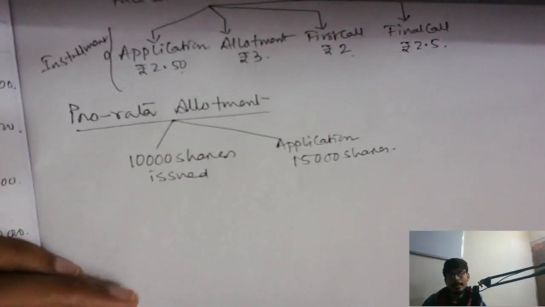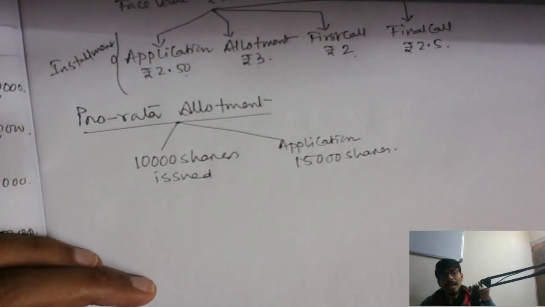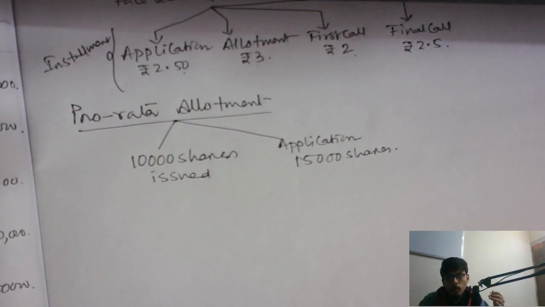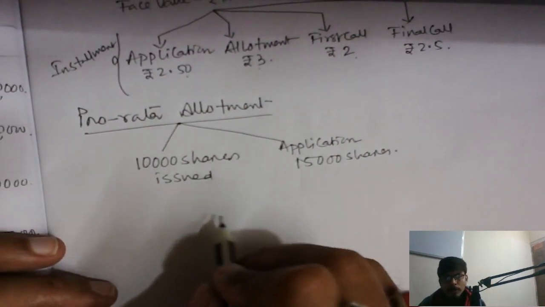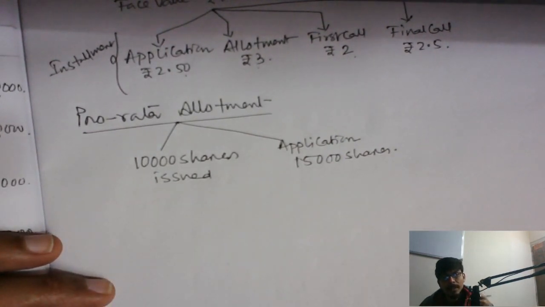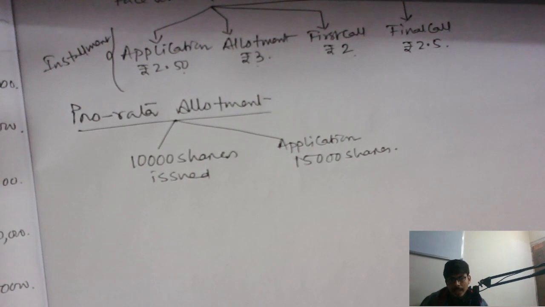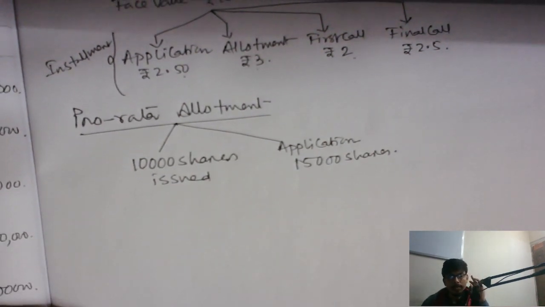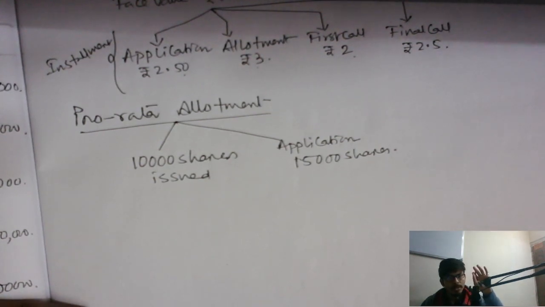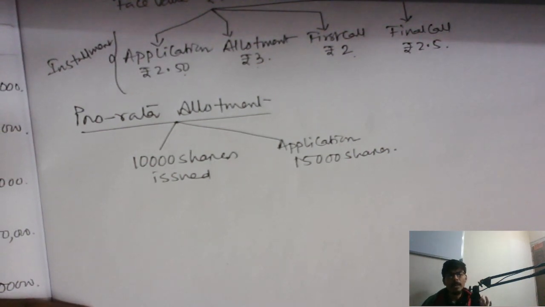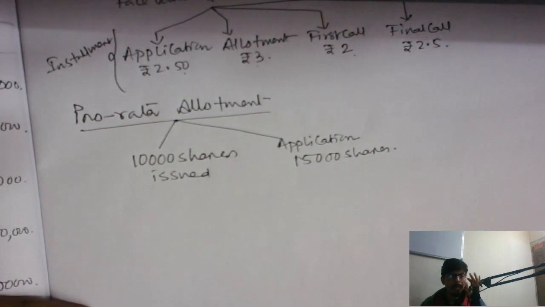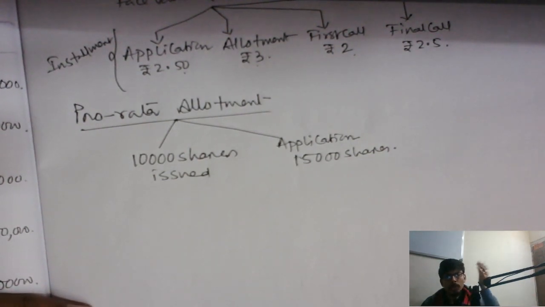It's quite possible that your company is good and you receive a larger amount of subscription. But what happened with respect to those 5,000 shares for which extra money has been received by the company? With respect to that extra money, the company can do two things. Number one, either the 5,000 excess money can be refunded by the company and those shares for which excess application is received are rejected. Or whatever extra money has been received by the company will be adjusted against the future called up money.